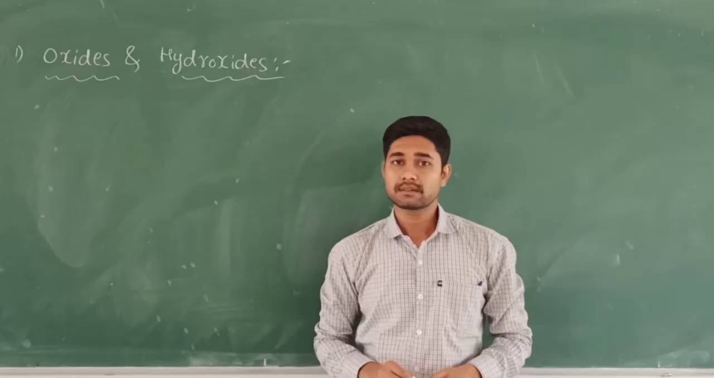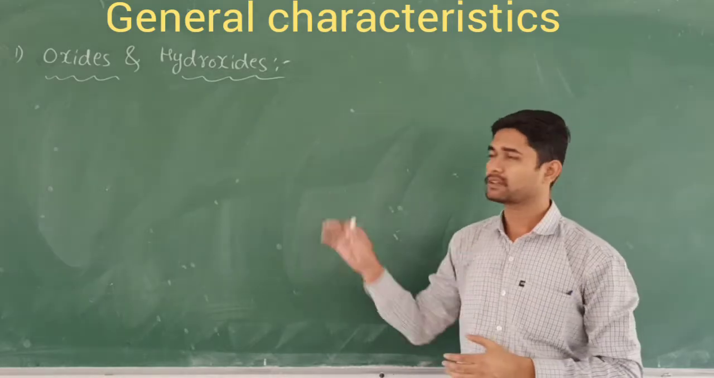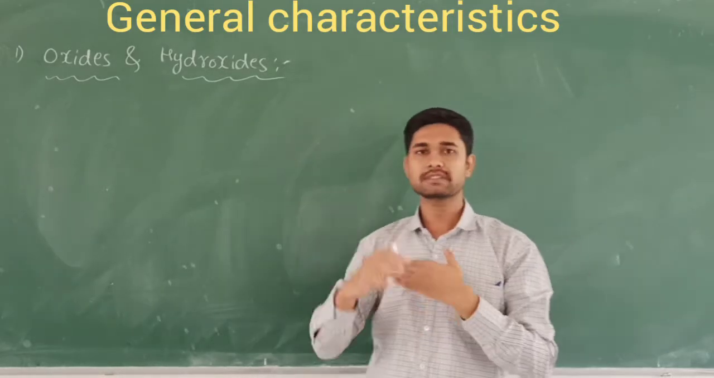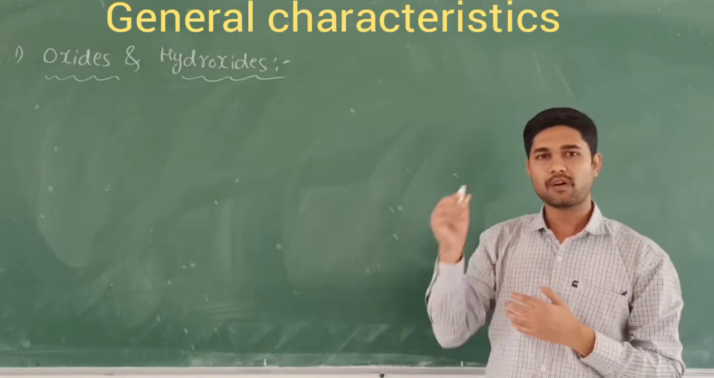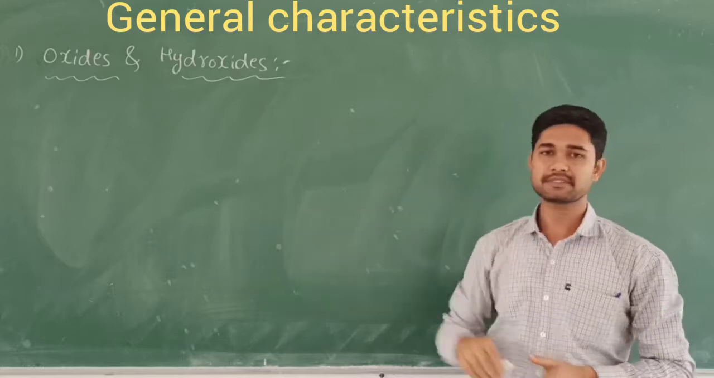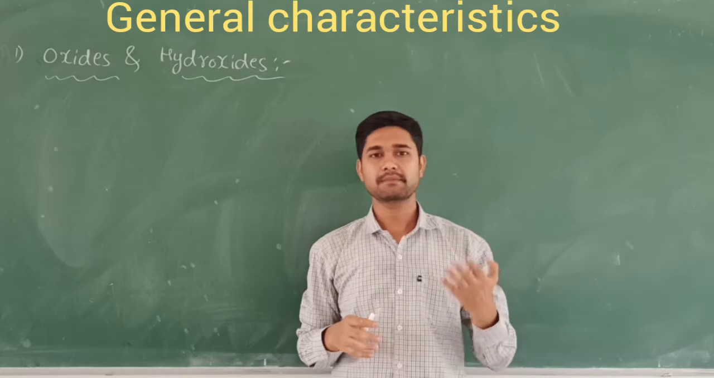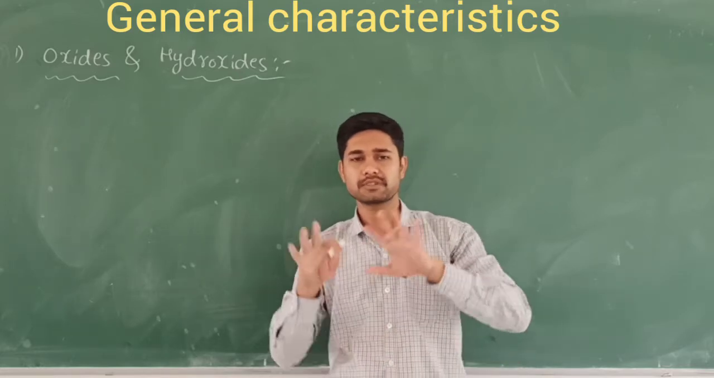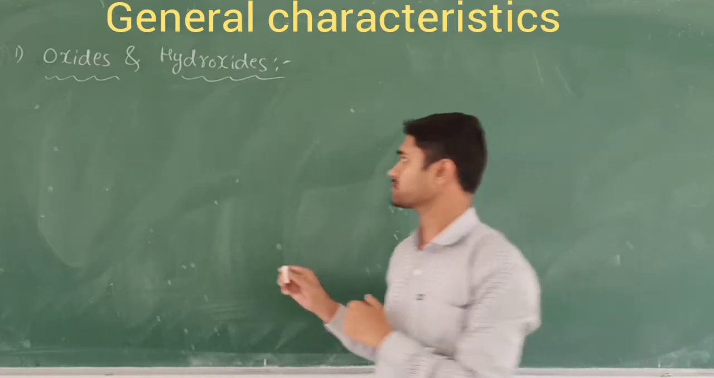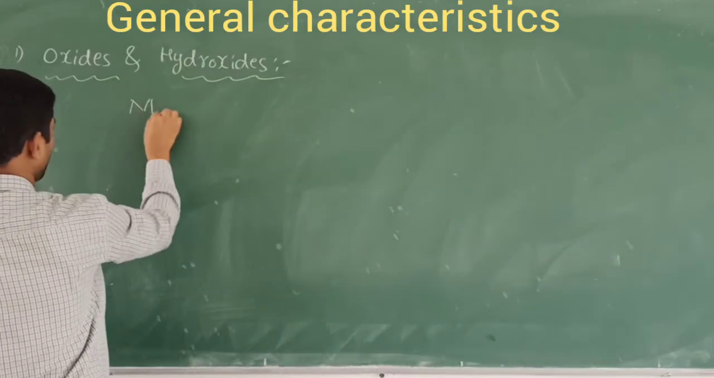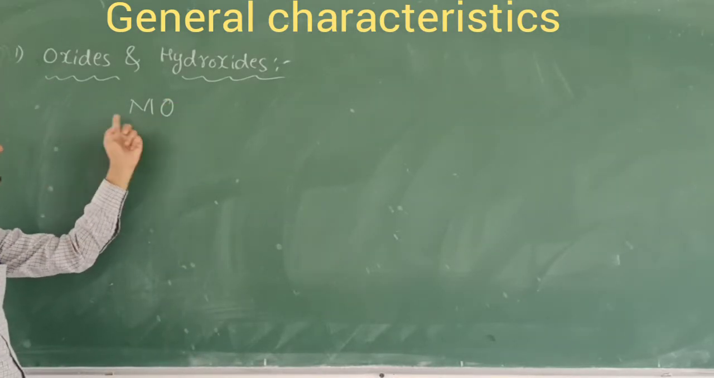Let's discuss the general characteristics of the alkaline earth metal compounds here. All these alkaline earth metals are going to react with oxides and hydroxides. Oxides means in presence of oxygen. Hydroxide means presence of OH groups. You can take magnesium, calcium, strontium, beryllium. These metals readily react in presence of air. They are going to form metal oxides. Here M means metal, O means oxygen. Together we call them metal oxides.